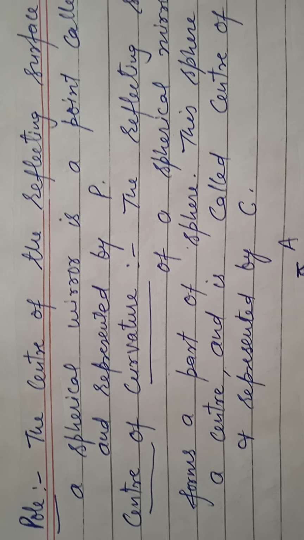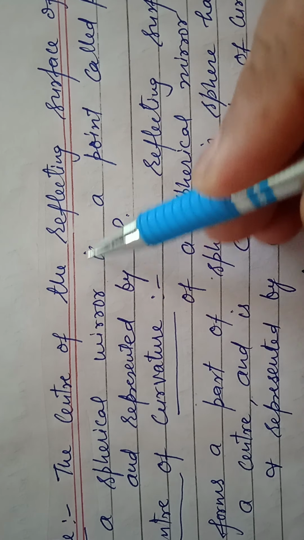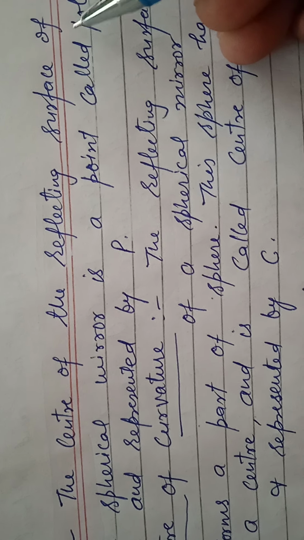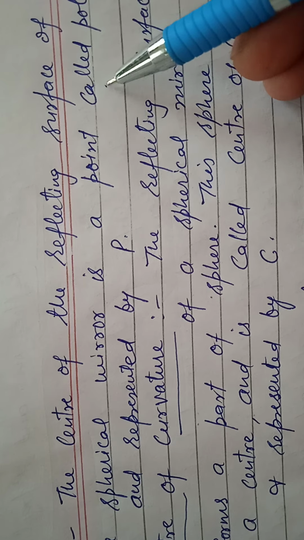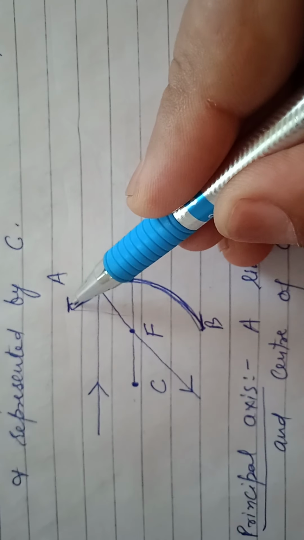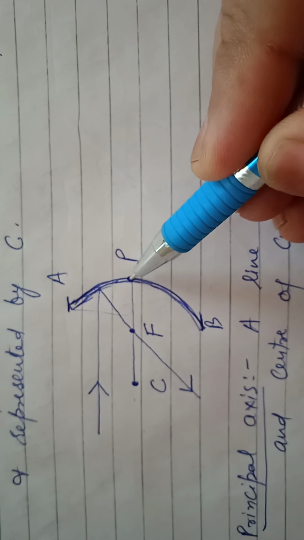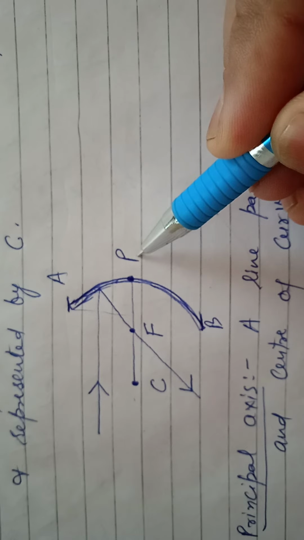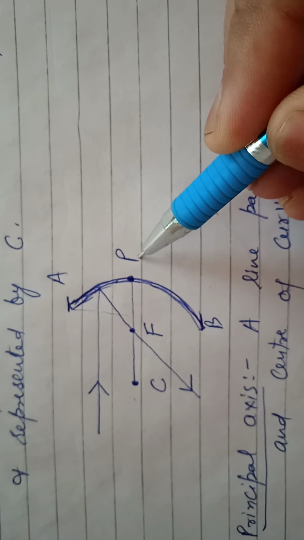First one, pole. What is the pole? Pole is the center of the reflecting surface of a spherical mirror, a point called pole, and it is represented by P. For example, this one is the concave mirror, and that center is called as a pole. First point clear. The center point of the reflecting surface is called as a pole.